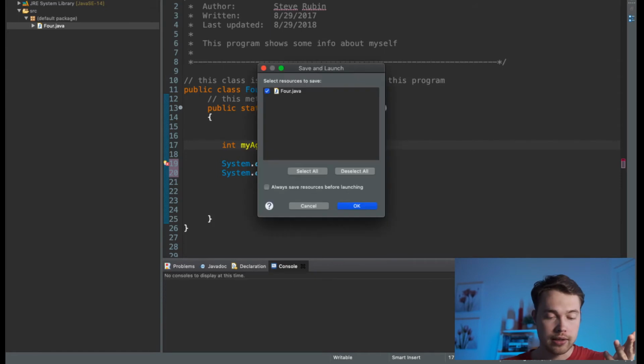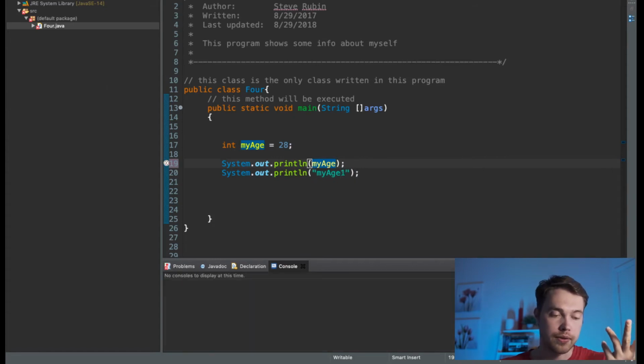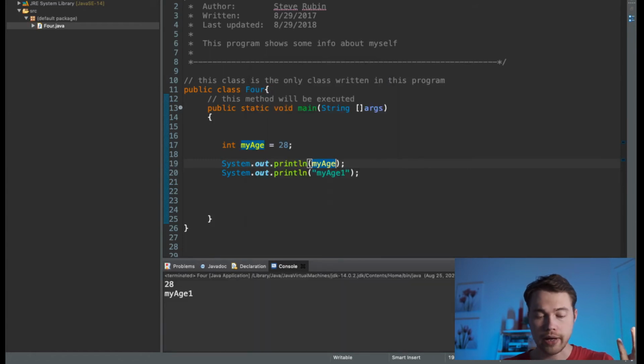So if I try to run it, it's going to throw an error. You see? Exception, unresolved compilation problem. My age 1 cannot be resolved to a variable. Basically saying, I have no idea what my age 1 is. But over here, there will be no problem, because it just prints out literally whatever goes between the quote marks. So if I print that out, my age 1.